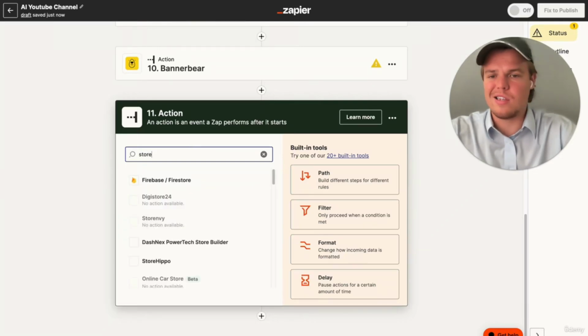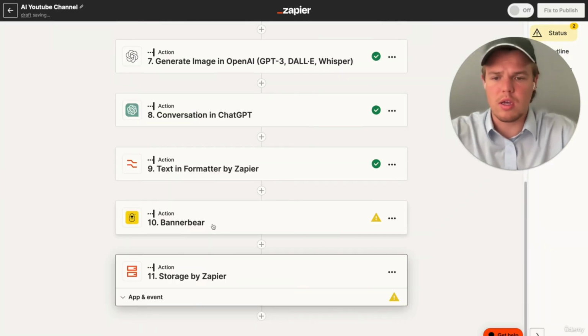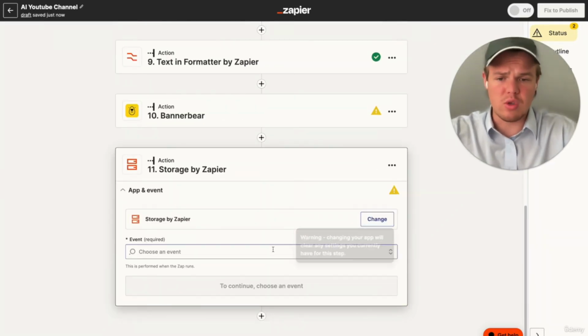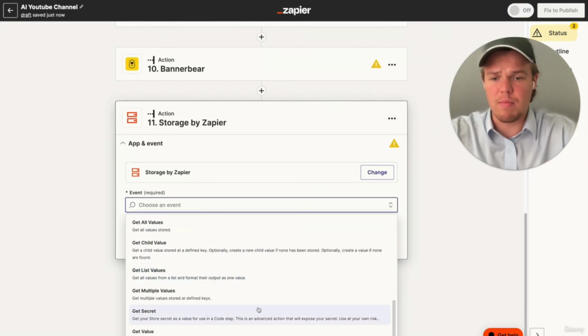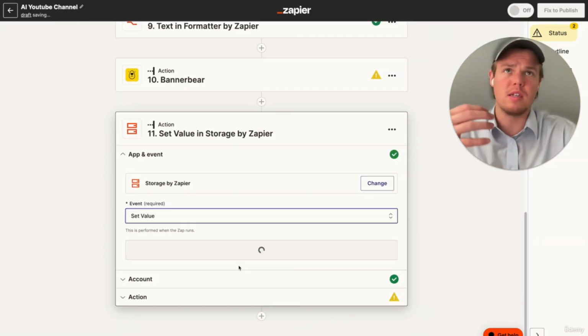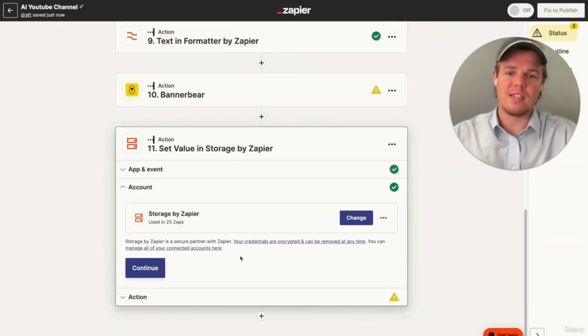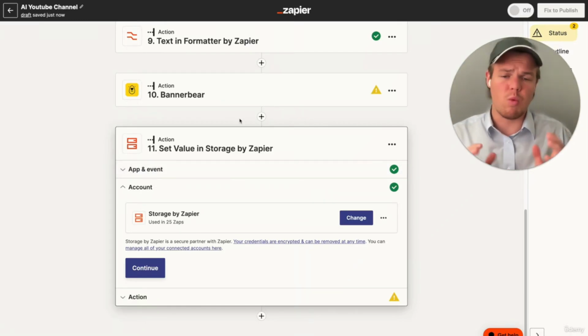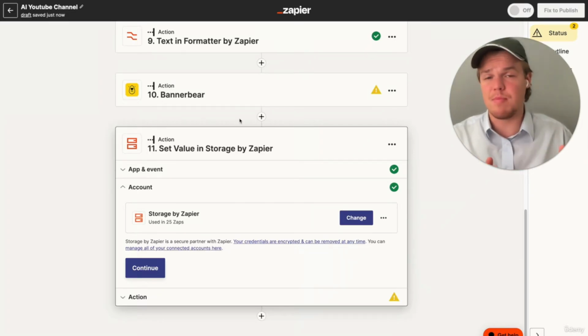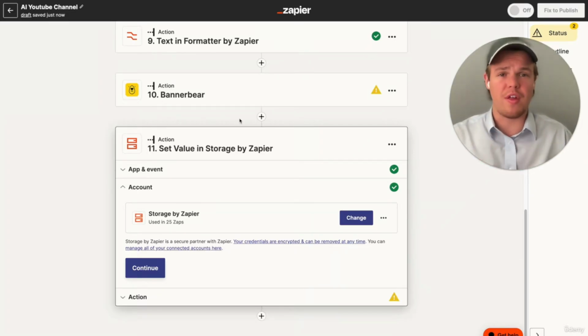All right, so the next thing we need to add here is going to be a storage block. The specific use case of this storage block is going to be basically getting the Banner Bear's ID, which is basically referencing the image. We're essentially going to need this thumbnail for another Zap flow. Because one big thing about AI automation when it comes to YouTube is Zapier can do basically 90% of the work. But when it comes to thumbnails and automatically uploading thumbnails, we're going to have to use a slightly different software working along with Zapier. Well, you'll see what I mean when I get to it.